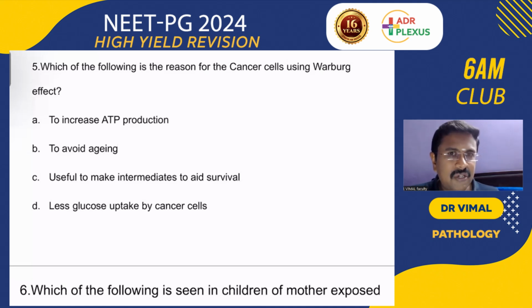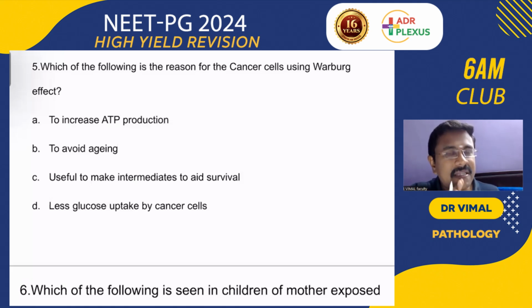Even though a lot of glucose and oxygen are available, they will not go for oxidative phosphorylation. If cancer cells utilized glucose via oxidative phosphorylation or the Krebs cycle, they could yield a lot of ATP, but energy is not needed for them.